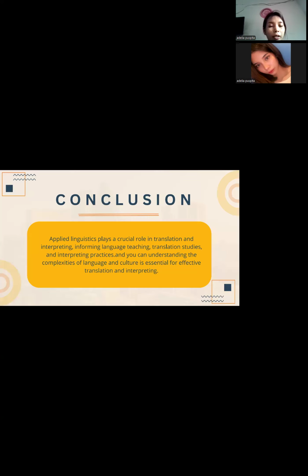So the conclusion about this topic is applied linguistics plays a crucial role in translation and interpreting, informing language teaching, translation studies, and interpreting practice. Understanding the complexities of language and culture is essential for effective translation and interpreting.